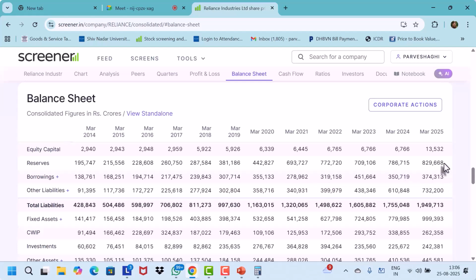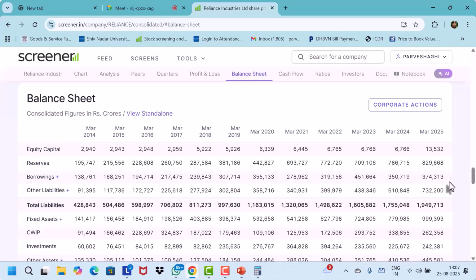8,29,000 plus this. Now just calculate, Srishti, how much it comes to. How do you calculate the debt equity ratio? We add equity capital and reserves as the denominator and take borrowings as the numerator. Absolutely right. Now look at these reserves of 8,29,000. The equity is just 13,000. This 13,000 was given by the shareholders to the company in the form of cash. Now the reserves have been created by the company.